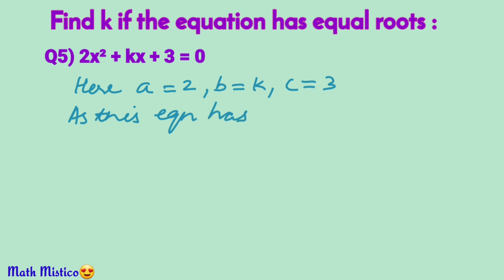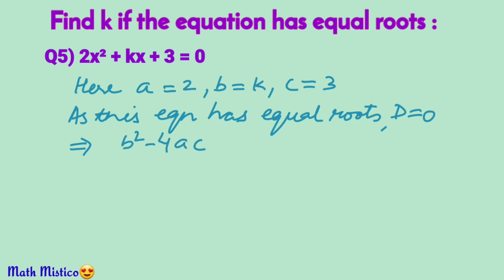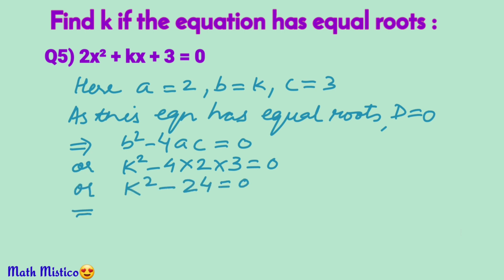As this equation has equal roots, discriminant must be 0, which means that b square minus 4ac is 0. Let us put the values and simplify it further. So we get k square minus 4 into 2 into 3 equal to 0, or k square minus 24 is equal to 0. This means k square is 24.